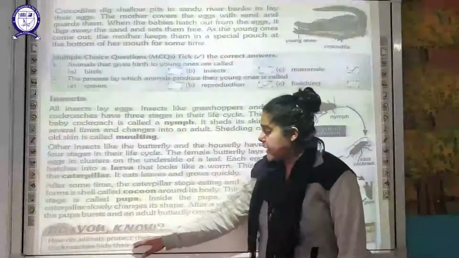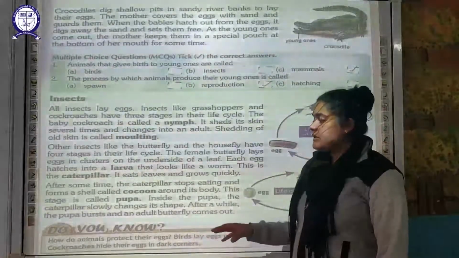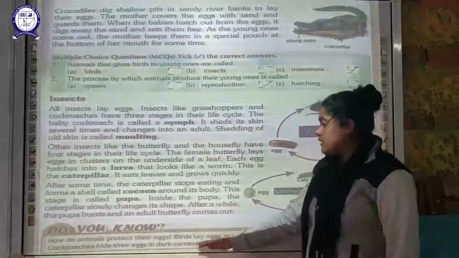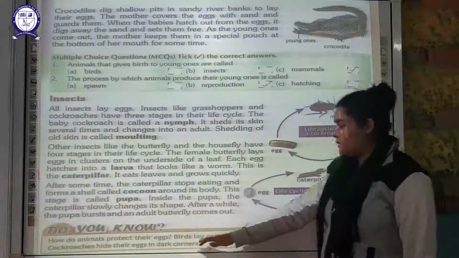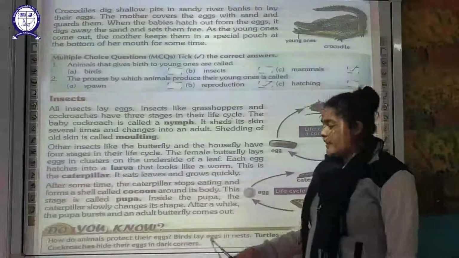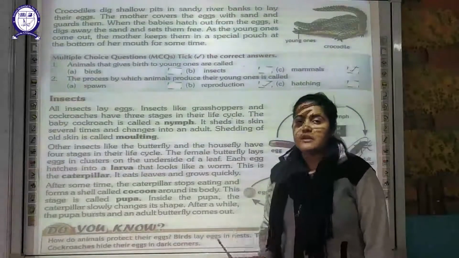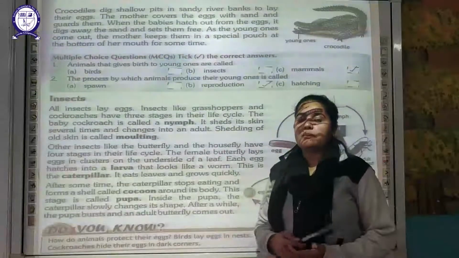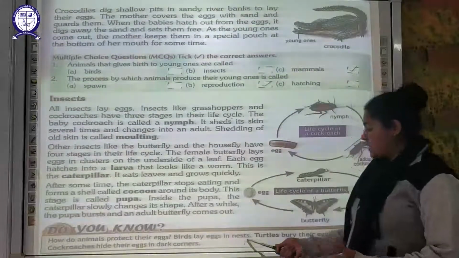Now, how do animals protect their eggs? How are these animals going to protect their eggs? The birds lay the eggs inside a nest. Before laying the eggs, a bird builds its nest, and it will make its nest, as you people are aware, at a very protective place.